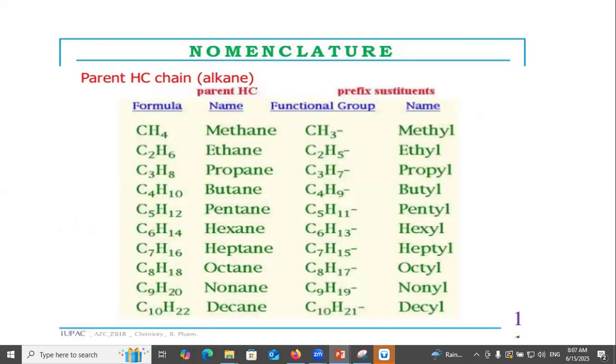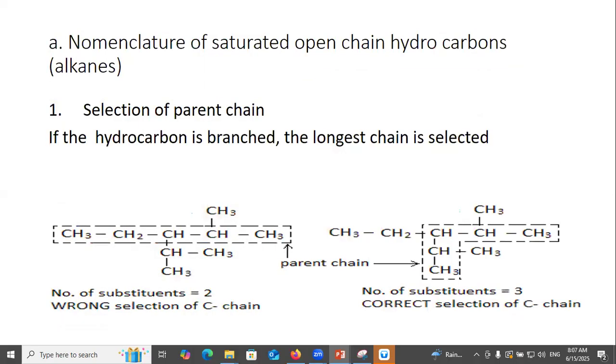Parent chain: alkene, methane. Functional group name: methyl, ethyl, propyl, pentane. Nomenclature of saturated open chain hydrocarbons, alkanes: selection of longest chain. First of all, you select the longest chain.